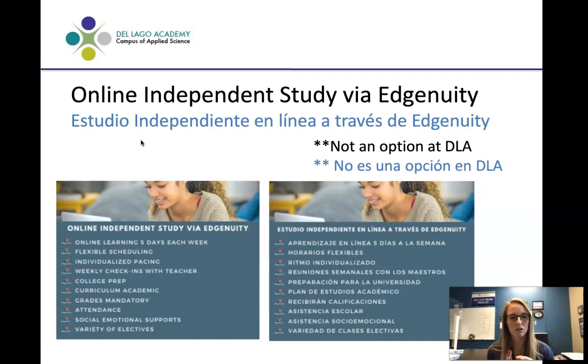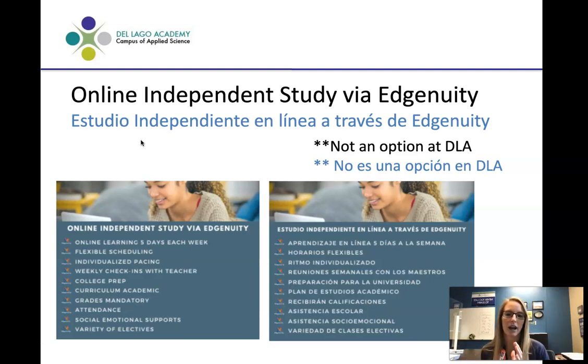And then looking at those three choices in more detail, the first one is the online independent study via Edgenuity, and this is not an option at Delago. So for full transparency, if you choose the online independent study in Edgenuity, you will be transferring to one of the comprehensive school sites here in Escondido. And you're probably a little curious about what this is. This is a truly independent study program, and it's a program that our district has offered since well before COVID began.